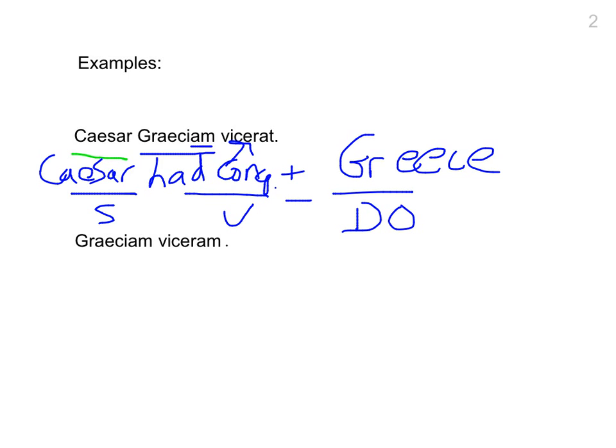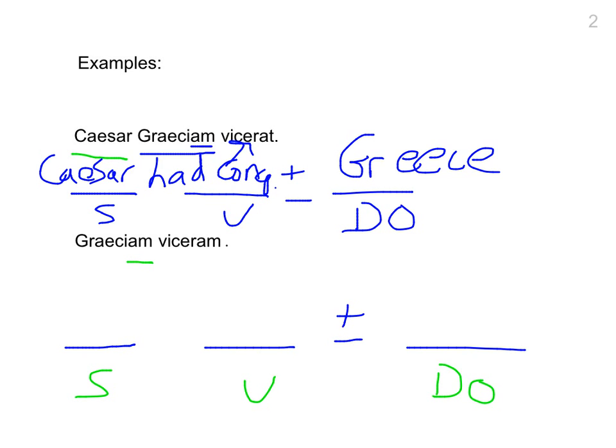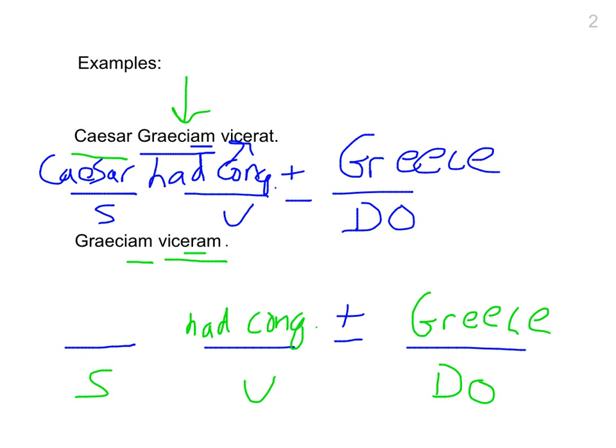So let's set this second sentence up. Okay, we have subject, verb, and then it may or may not have a direct object. So let's take a look. So Graeciam ends in AM. We learned in this first sentence up here that the AM is accusative, which means it's going to be the direct object. Greece. Somebody is going to do something to Greece. We don't know who or what. We only have one more word, and it's a verb. So conquered, we see the ERA means it's pluperfect. Had conquered. So somebody had conquered Greece.